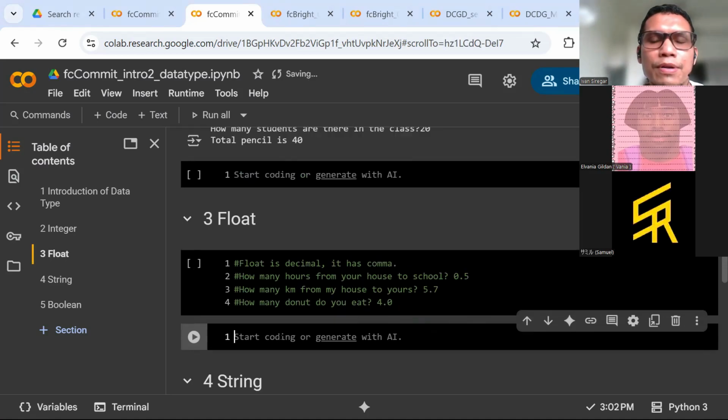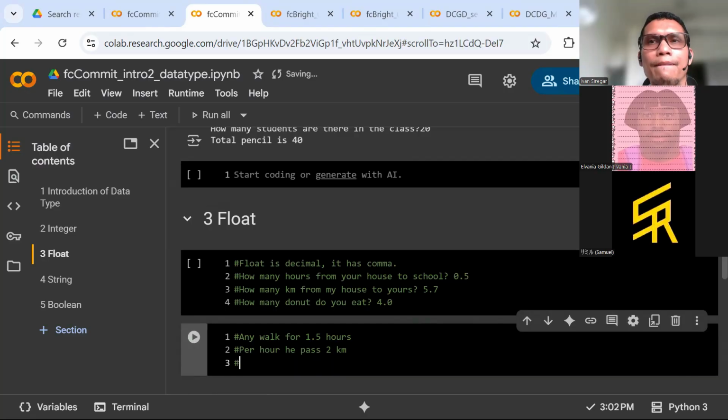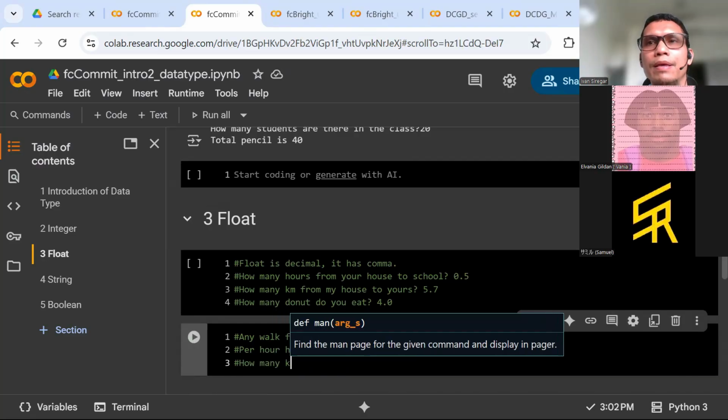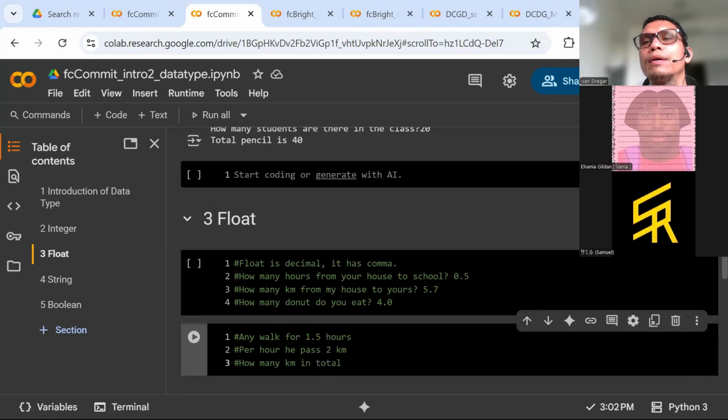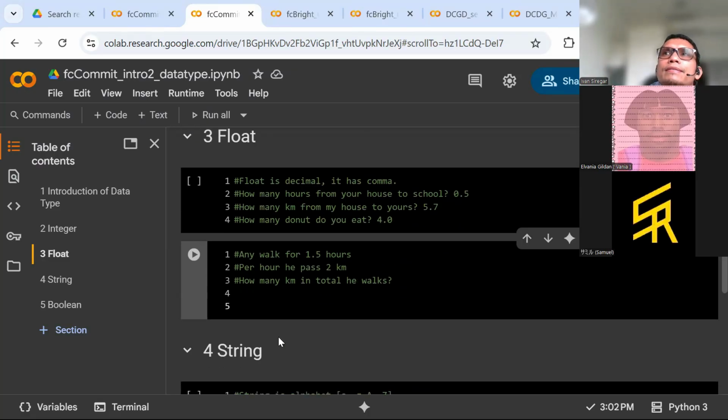So saya buat di sini sebuah contoh. How many hours from your house to school? Oke, nah ini float nih. Andy walks for 1.5 hours. Oke, per hour he passes 2 kilometers. How many kilometers in total did he walk? Okay, so adjust your code ya.